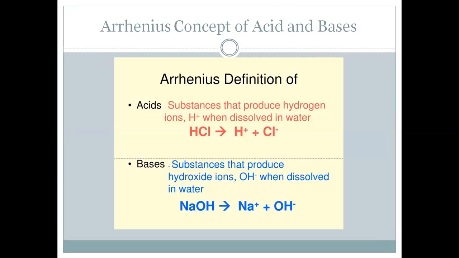According to Arrhenius, an acid is a substance that produces hydrogen ions when dissolved in water. For example, HCl, whenever we dissolve it in water, gives hydrogen ions and chloride ions. So it is considered an acid as it is producing a hydrogen ion. And bases are those substances that produce hydroxide ions when they dissolve in water. They must contain a hydroxyl group.